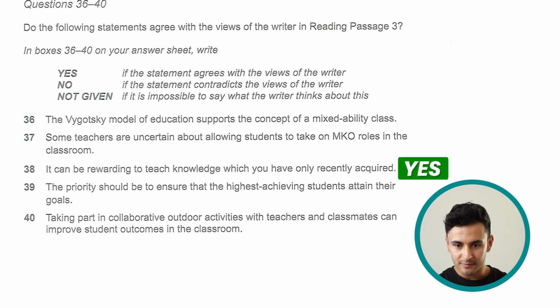That's what was being argued. Sometimes when teachers are always repeating or teaching the same thing over and over again, they sort of lose the excitement. It becomes boring for the teacher. So what they're saying here is there is also something exciting and rewarding about passing on skills and knowledge that you yourself have just mastered. When I say you have just mastered or just acquired, it means recently acquired.